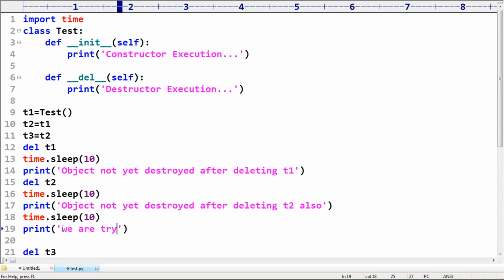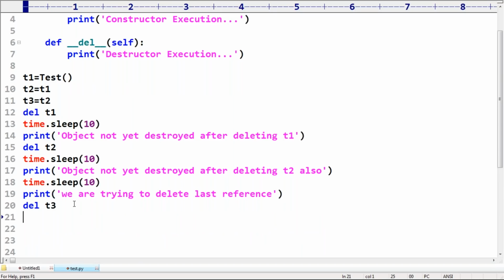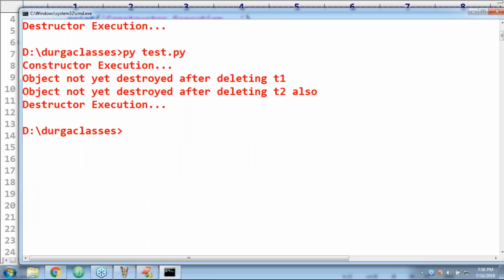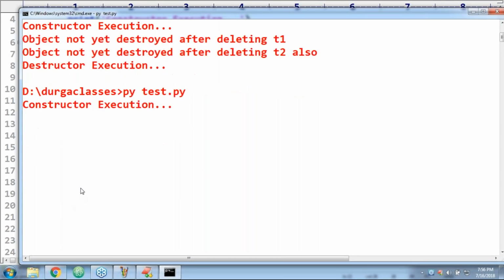Okay. We are trying to delete the last reference. Can you please observe whether the object will be destroyed or not? Yes, I'm taking a time.sleep of 10 seconds. Again, print the end of application. Print end of application. Now observe.